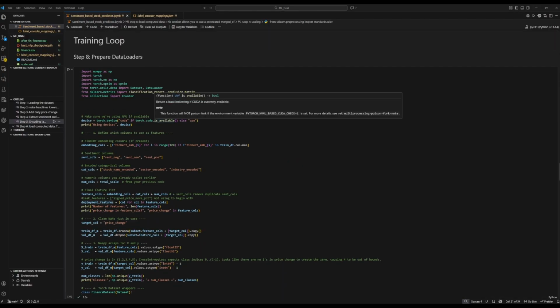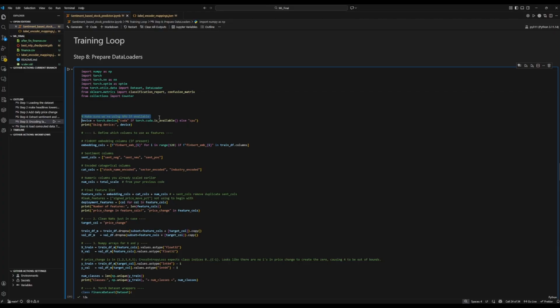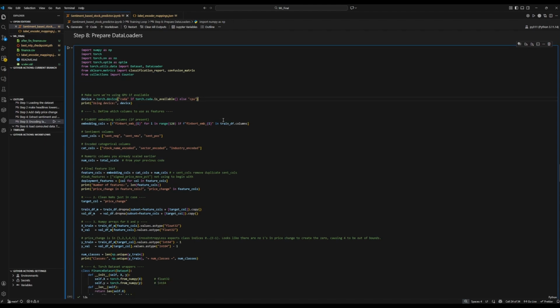So here in our prepared data loader section, we try to use a GPU, or set the device to be CUDA if it's available. If not, we'll just use the CPU. This isn't too heavy. You can get away pretty well with just using the CPU.